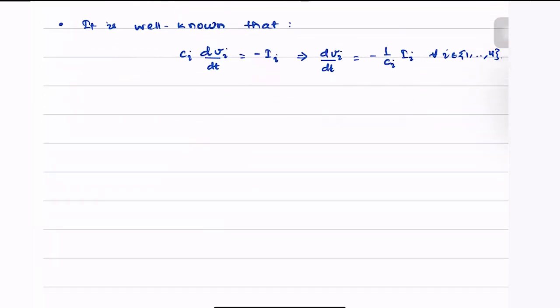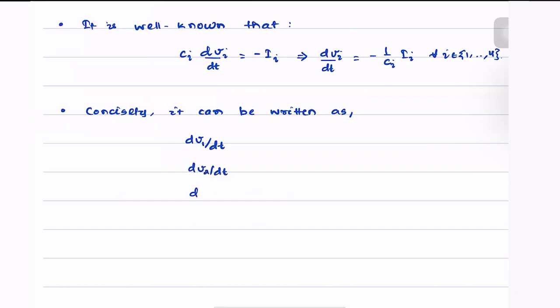Concisely, it can be written as dV1 by dt, dV2 by dt, up to dV4 by dt